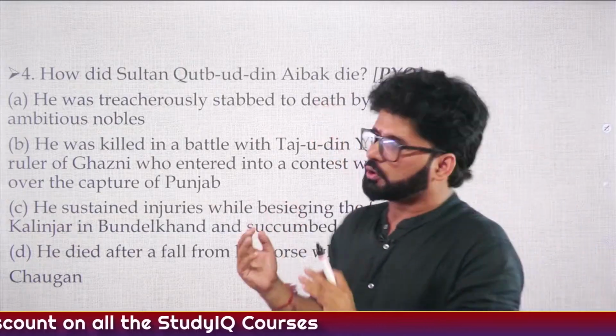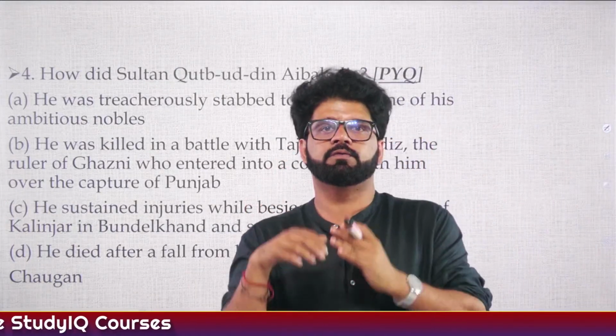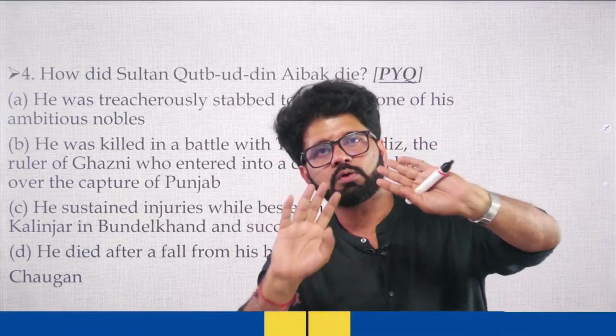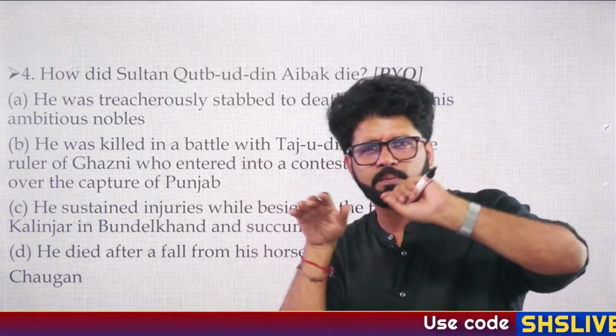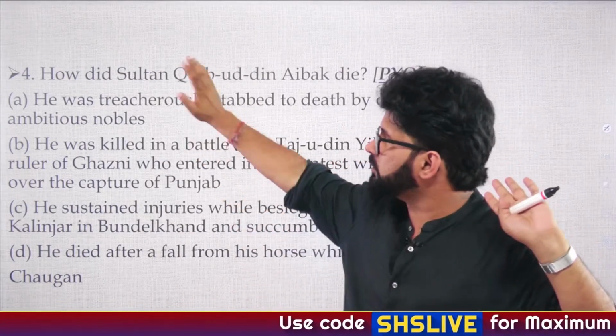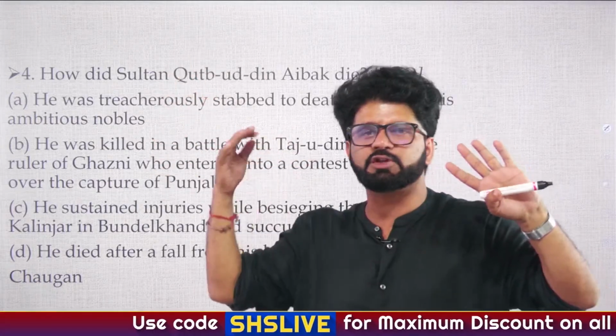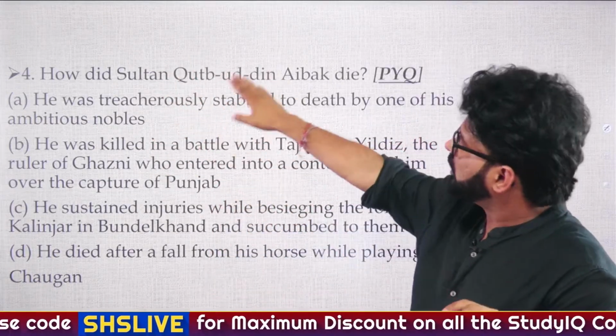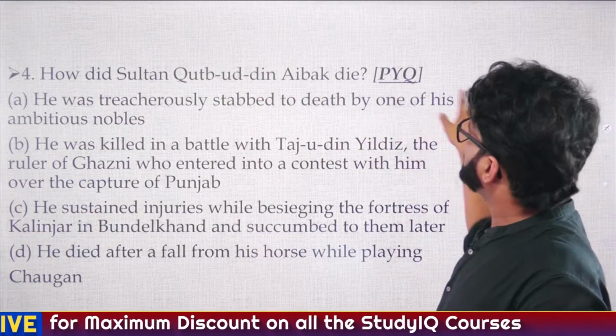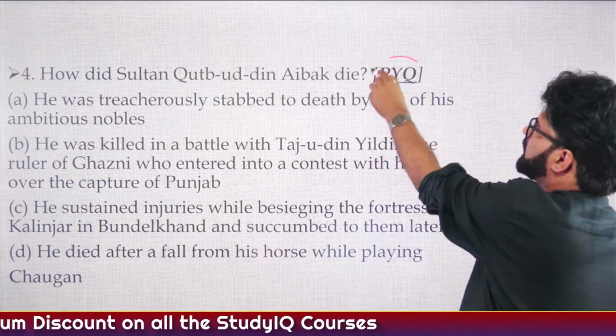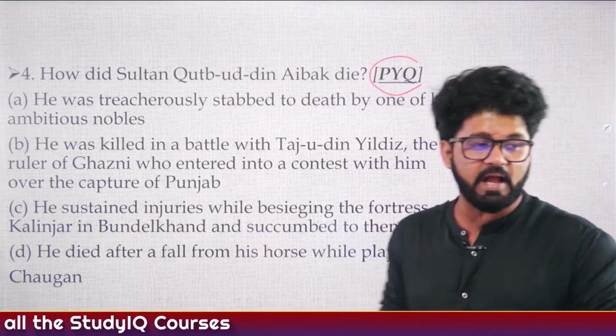Now let's come to our questions. We have done 3 practice questions, which include some PYQs and whatnot. So this is the 4th question. We still have 6 more questions to do after this. How did Sultan Qutbuddin Aibak die? This is a UPSC PYQ. UPSC has asked this earlier. What is the answer?